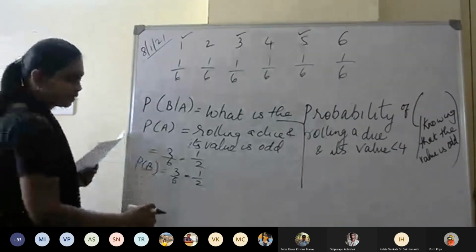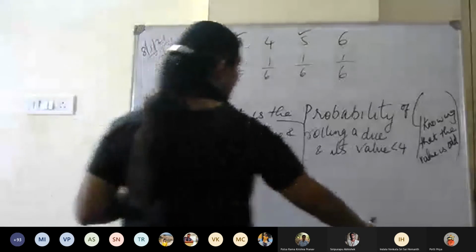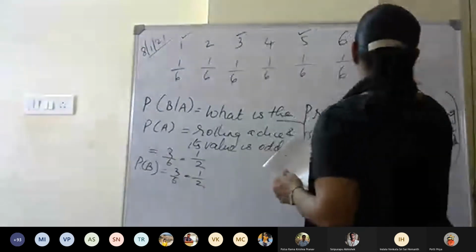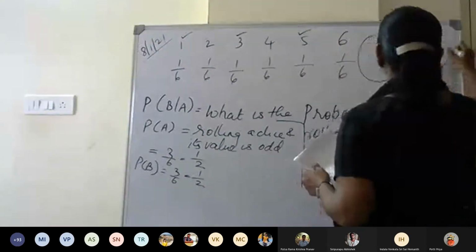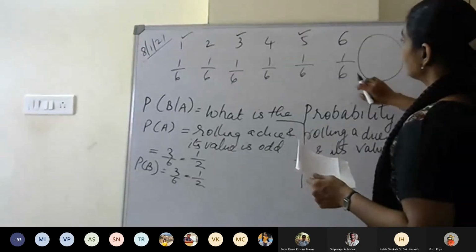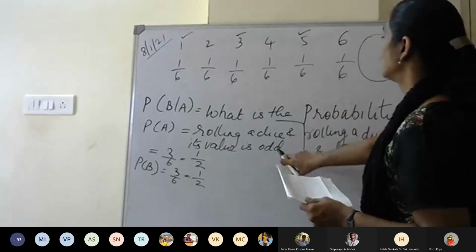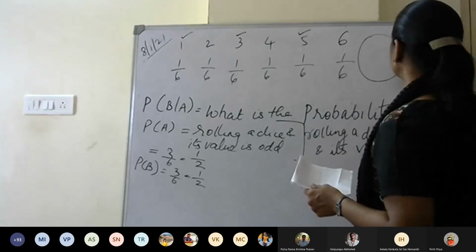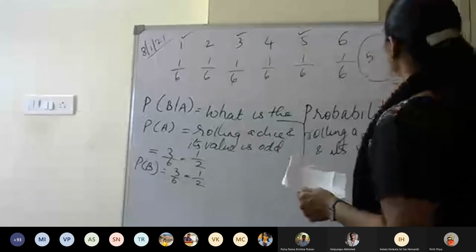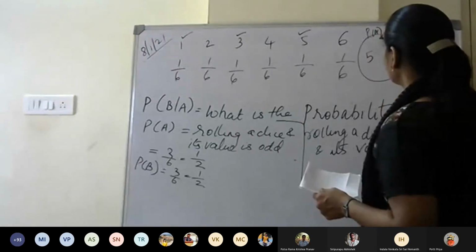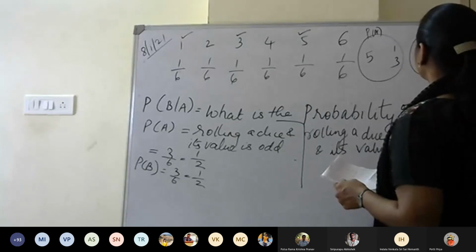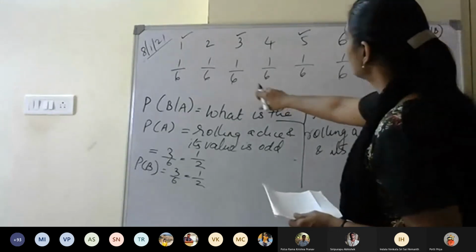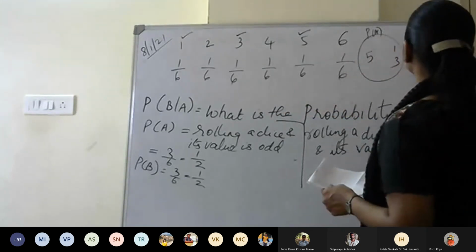Now if you try to draw a Venn diagram. In the probability of A, I have odd, 1, 3, 5. This is probability of A. And in probability of B, I have 1, 2, 3.